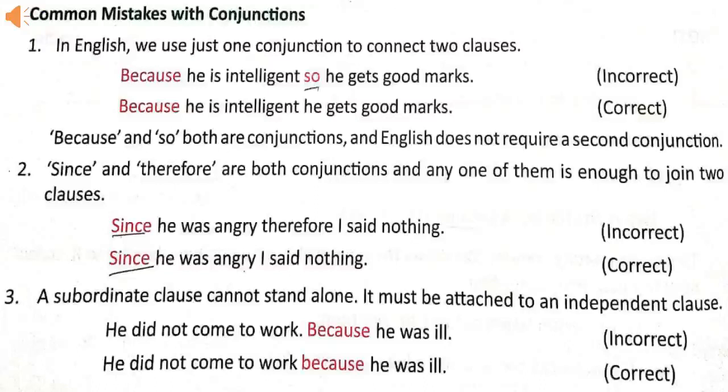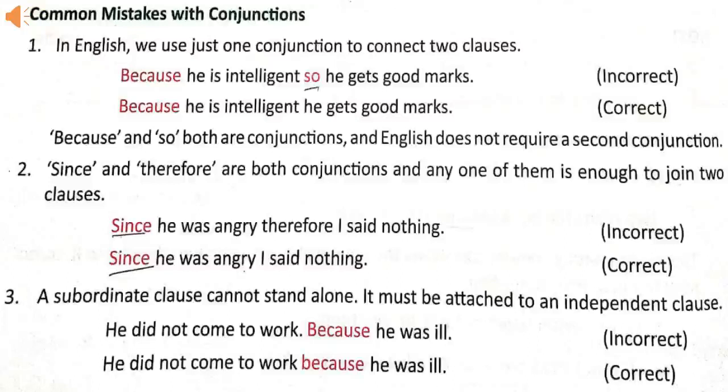Students, remember, a subordinate clause cannot stand alone. It must be joined to an independent clause. He did not come to work because he was ill. This is wrong because he was ill.